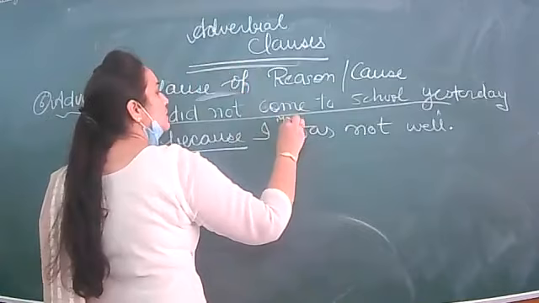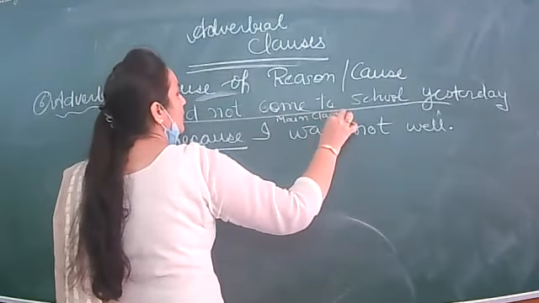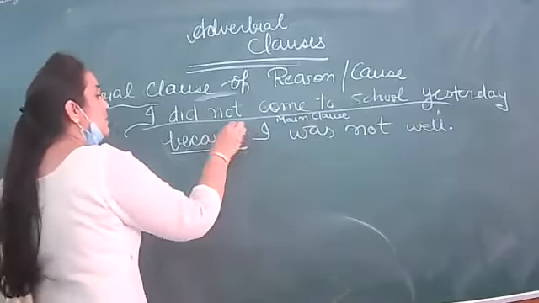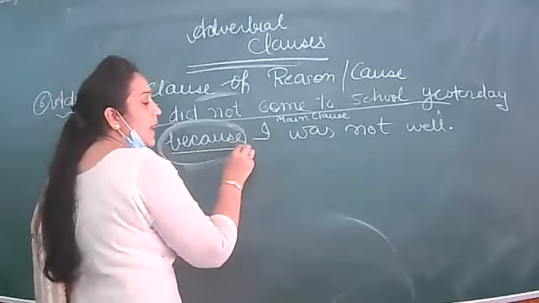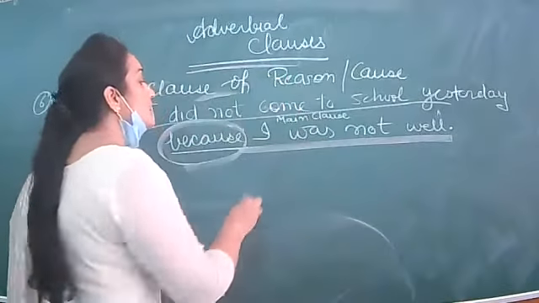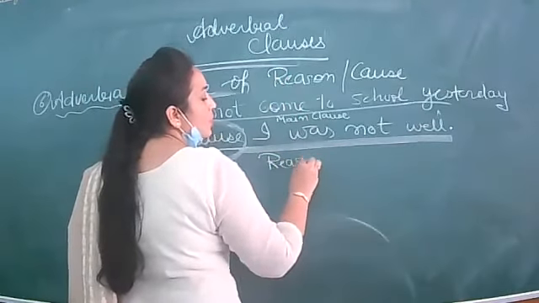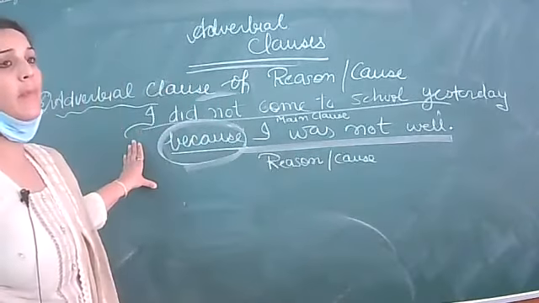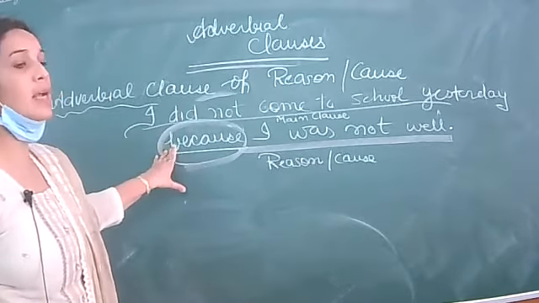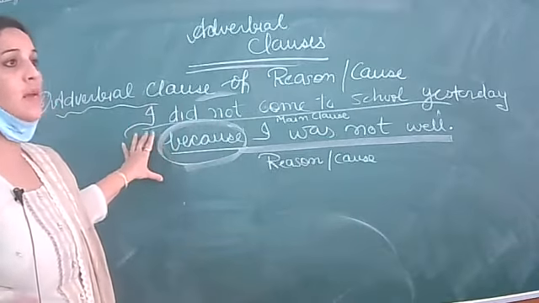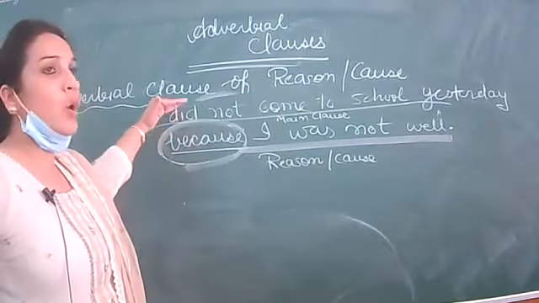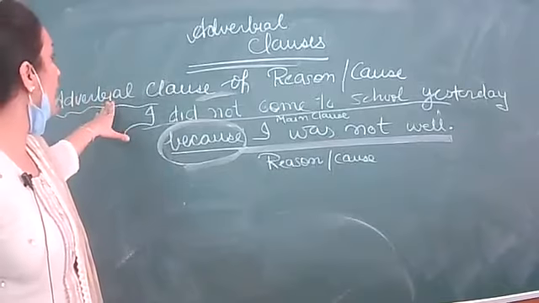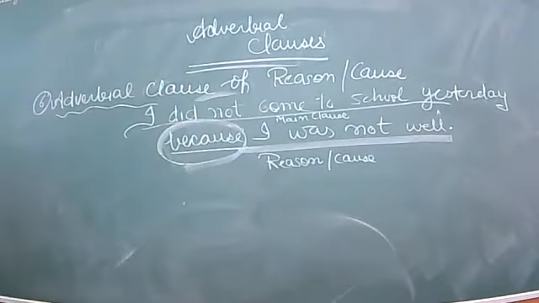So which clause will it be? It will be main clause. Because I was not well, because it starts with the conjunction because. This clause is telling us the reason for not coming to school, the cause for not coming to school. This reason is being elaborated by using the conjunction because. So when any subordinate clause that is completely dependent on the main clause starts with the word because, it will come into the category of adverbial clause of reason or cause.